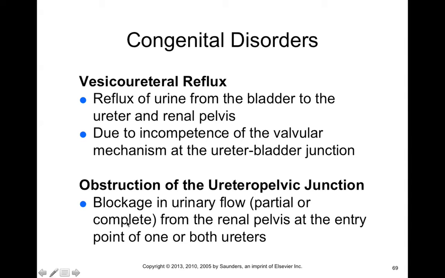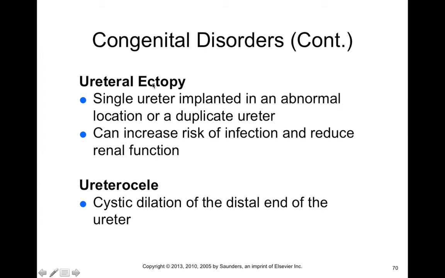Now, obstruction of the ureteropelvic junction is basically a blockage in urinary flow. It can be partial or complete, anywhere from the renal pelvis to the entry point of both ureters, and this can actually lead to post-renal kidney injury. Ureteral ectopy is where a single ureter is implanted in an abnormal location, or there might be a duplicate ureter as well. This can increase the risk of infection and reduce renal function if there's poor outflow, or if the ureter attaches in a place that makes it more at risk for reflux.